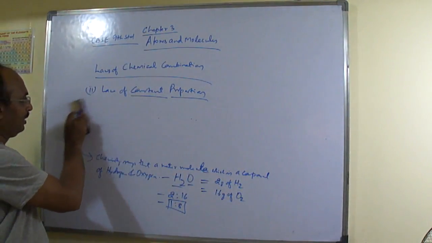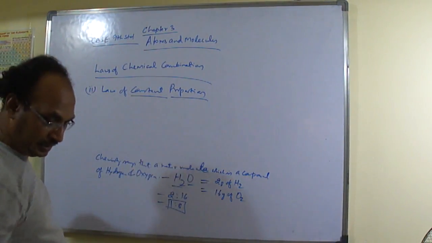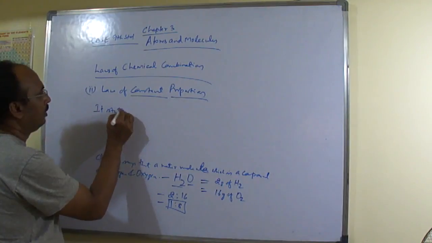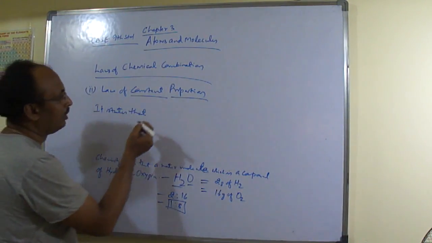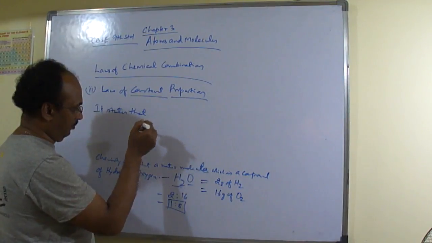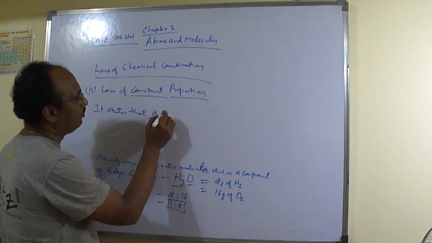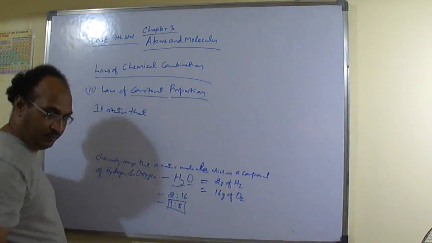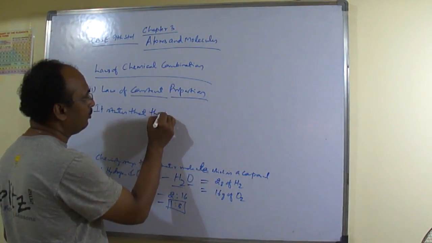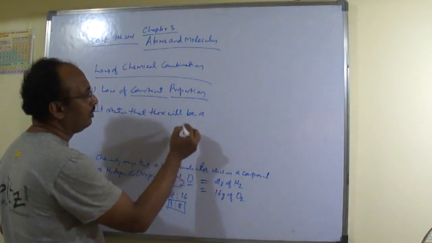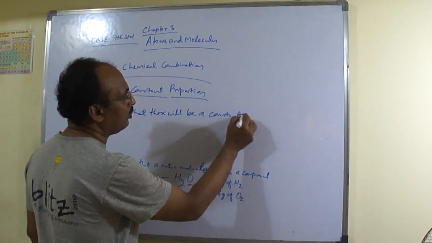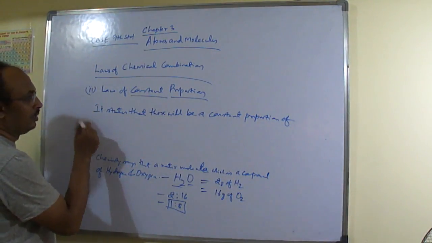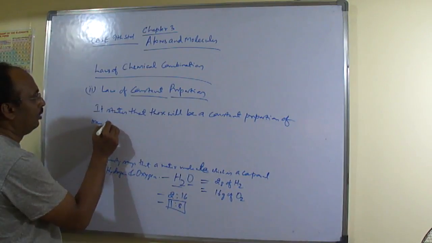So what we can say is that this law states that a chemical compound will have a constant proportion of mass of elements.